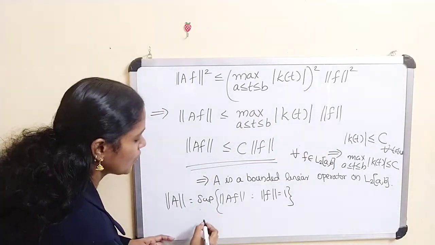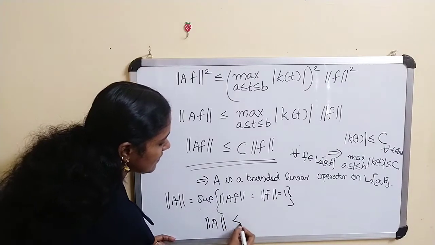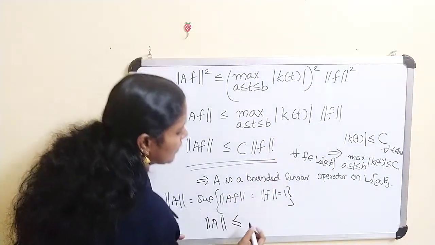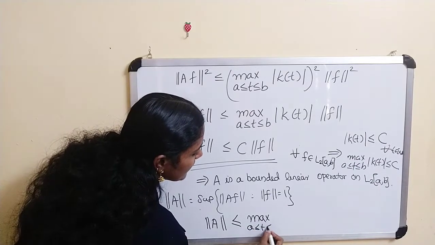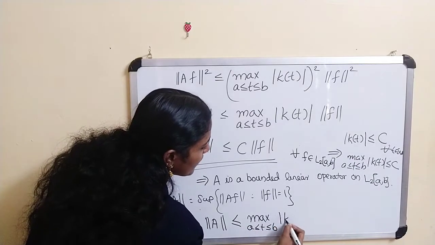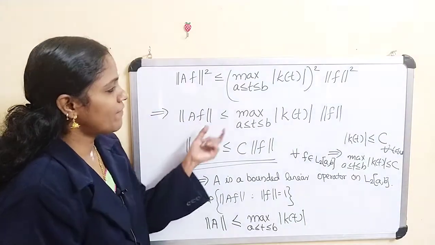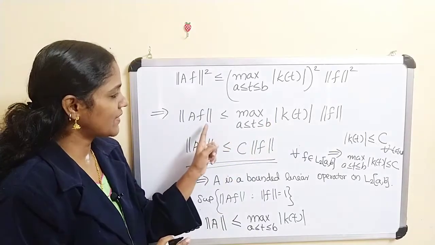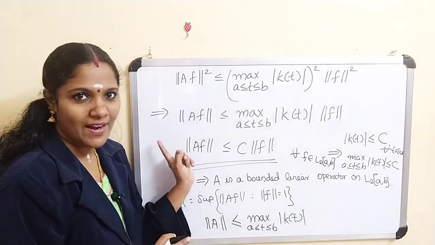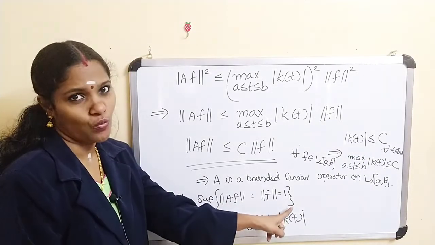Therefore norm of A is less than or equal to, what about this value? The maximum over a less than or equal to t less than or equal to b of mod k of t. I'm repeating: norm of AF is less than or equal to this one, and you are taking the supremum on both sides, the supremum of norm of f such that norm of f equal to 1.